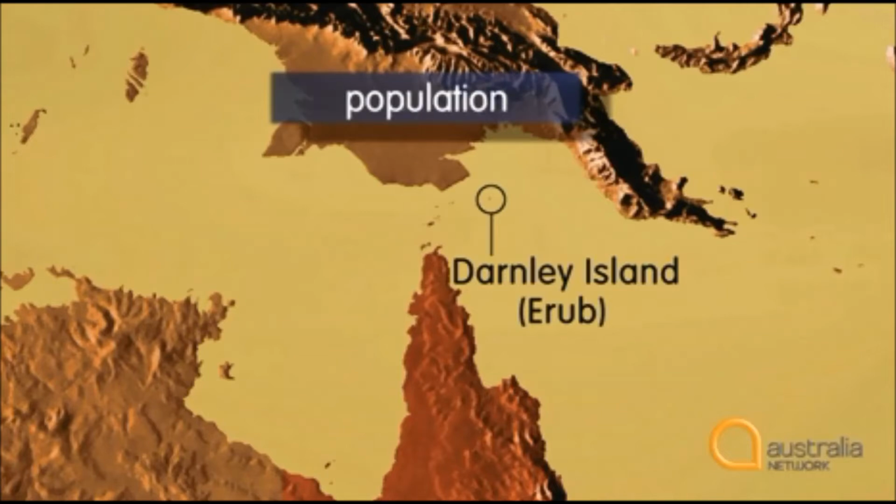Though we are a seafaring people, 75% of Torres Strait Islanders today are living on the mainland. We heard information about the location and physical features of the islands, as well as about the population. He could have included information about the economy, customs, festivals, or food. There are many choices. If you're writing about a place, the first step is to decide which features you want to describe. The next step is to organise the description.